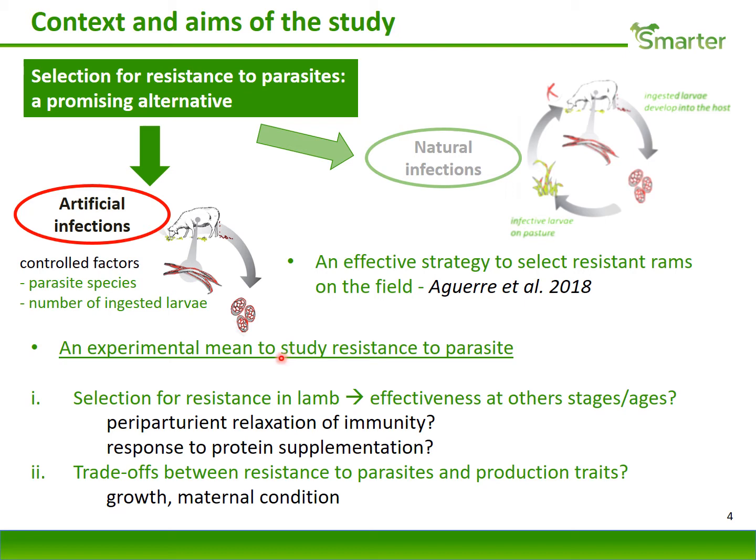We investigated two questions. The first was to see if selection for resistance in lambs is also effective in the adult female. In particular, around lambing, we know that immunity can be relaxed, and this may depend on the protein level in the diet. And the second question was to investigate the presence of trade-offs between resistance to parasites and production traits like growth and maternal condition.